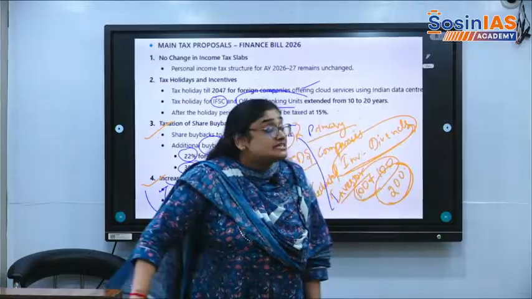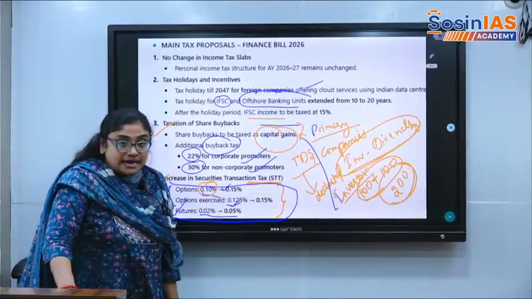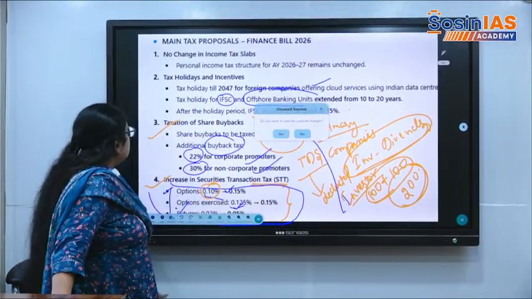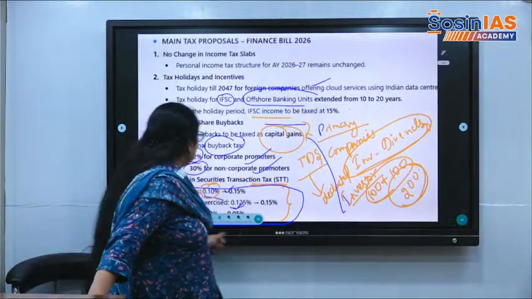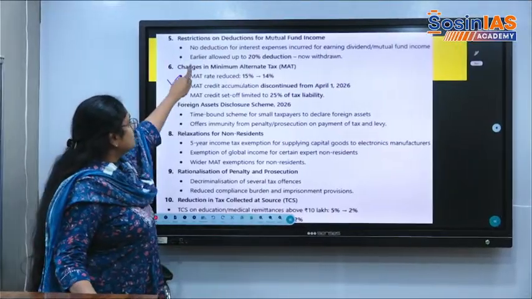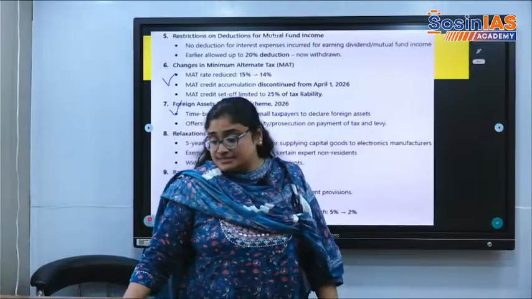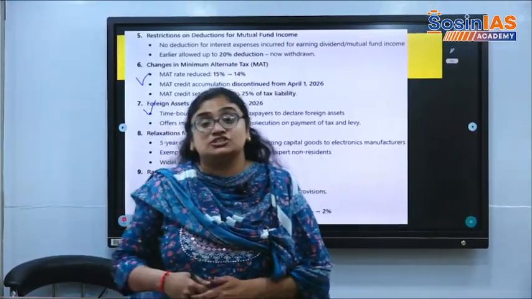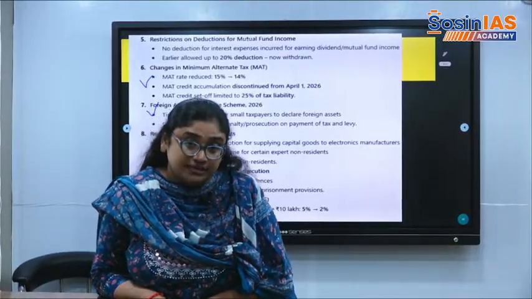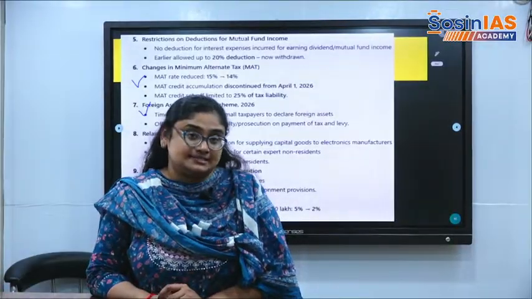Okay, so these are some of the important tax reforms that were done in the budget. Later we have restrictions on mutual funds, MAT, foreign assets disclosure, and there are a lot of things like agriculture, manufacturing. We'll discuss them in tomorrow's session of the Union Budget. This is part 1 of the Union Budget. We'll discuss in the next session. Thank you.